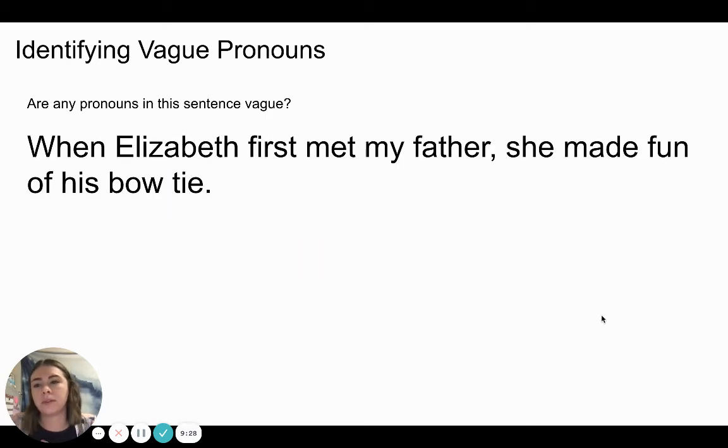We'll look at another example. Are any pronouns in this sentence vague? When Elizabeth first met my father, she made fun of his bow tie. If you see a vague pronoun, circle it.